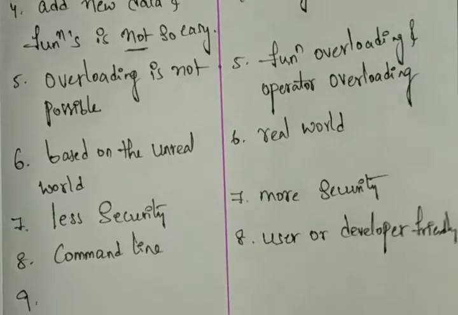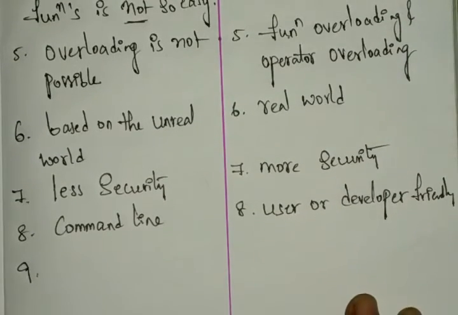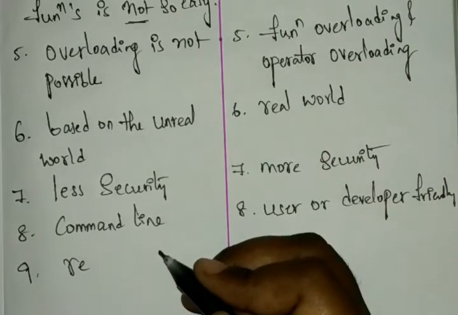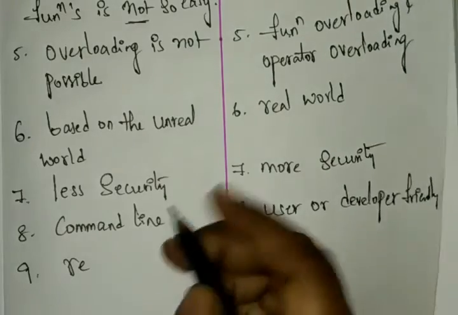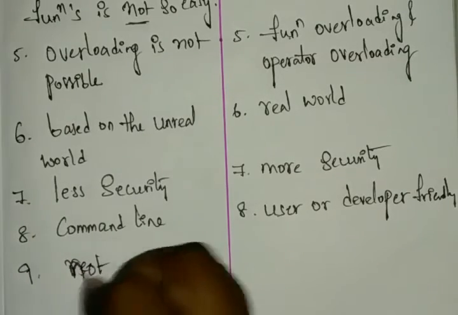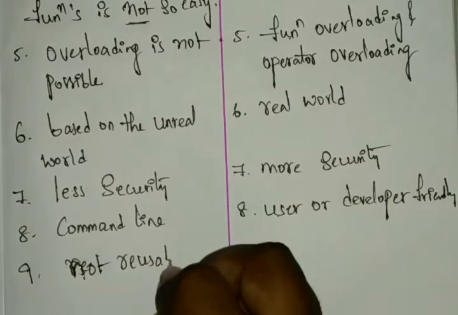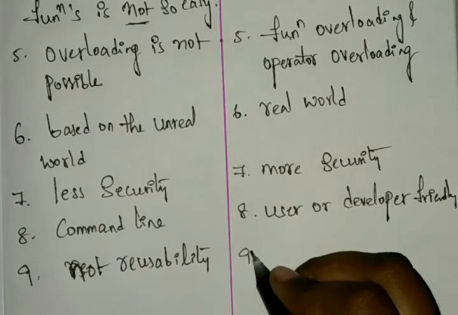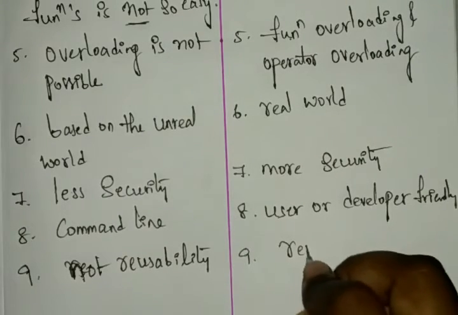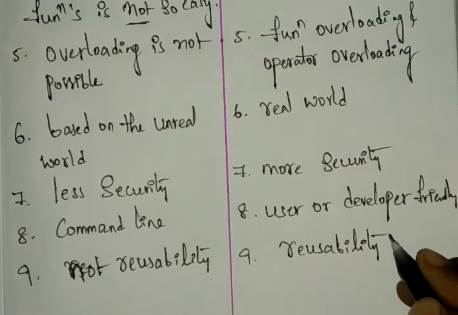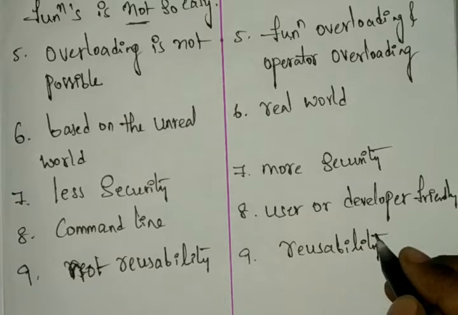And next, procedural oriented programming does not support reusability. Object-oriented programming supports reusability. Whatever code we write, we can use it everywhere. In procedural oriented programming, whatever code we write, we need to write it in that line only.